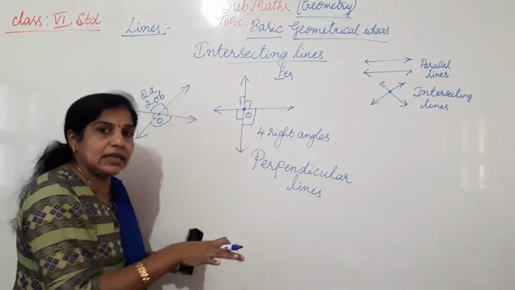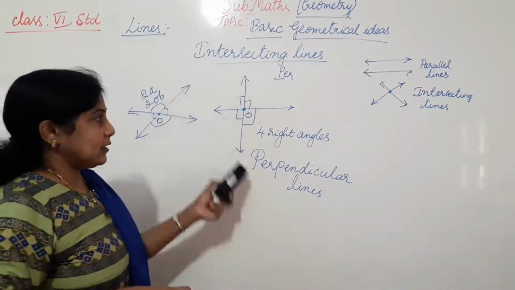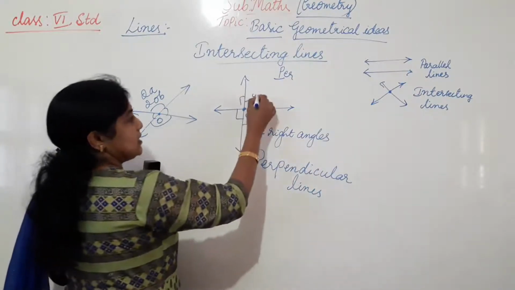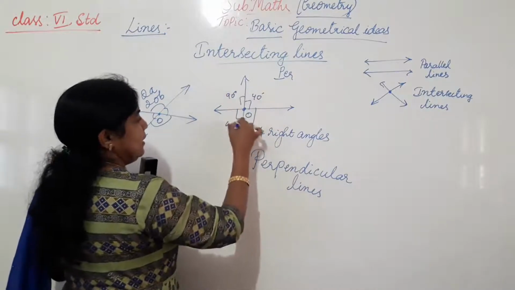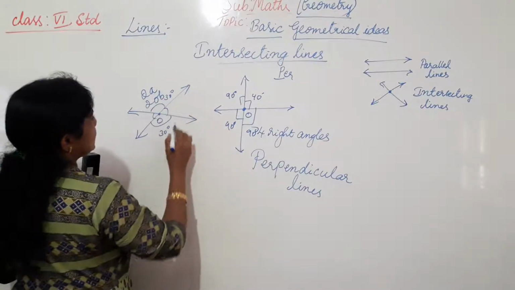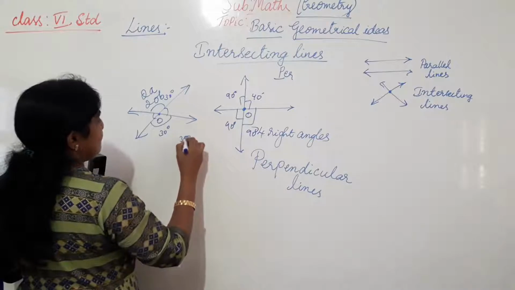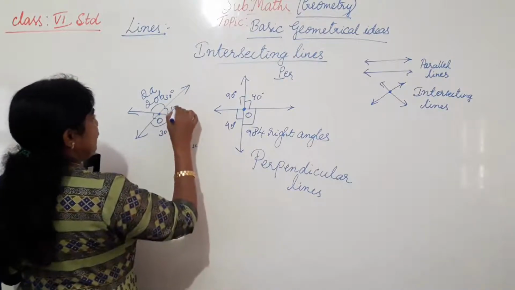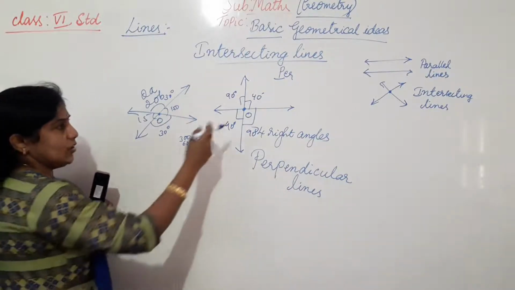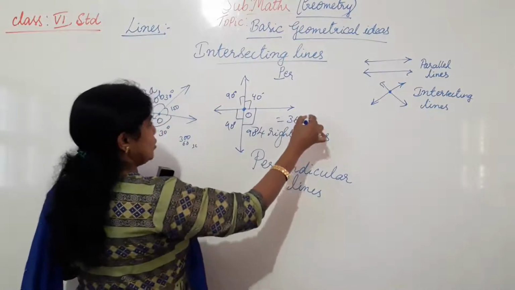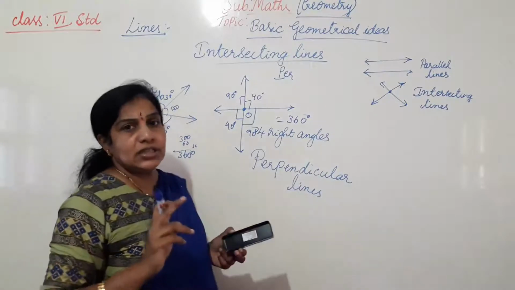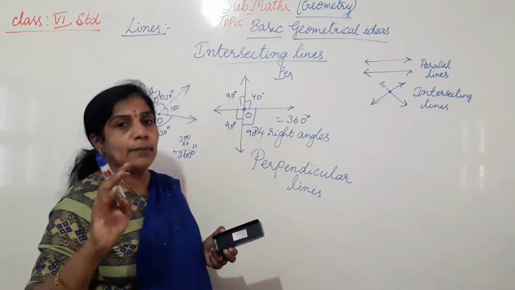Perpendicular lines are also intersecting lines. But the difference is, while crossing each other, the perpendicular lines form 4 angles of 90 degrees: 90 degree, 90 degree, 90 degree, 90 degree. So if one of the angles is 30, then this is 30, and this is 150, 150. Add them, we get 360 degrees. So here also 90 into 4 is 360. Here also if you add all this, we will get 360. So whenever two lines intersect each other, 4 angles will be formed and the sum is 360 degrees.